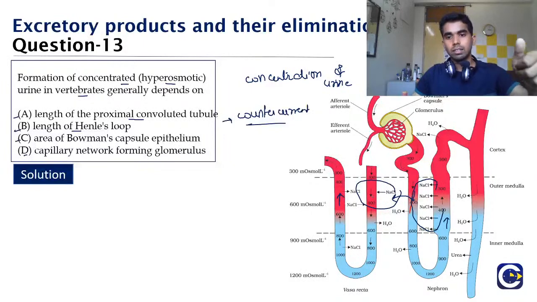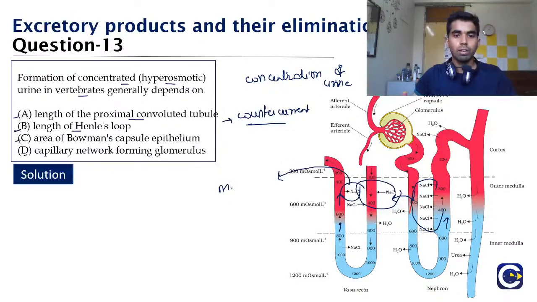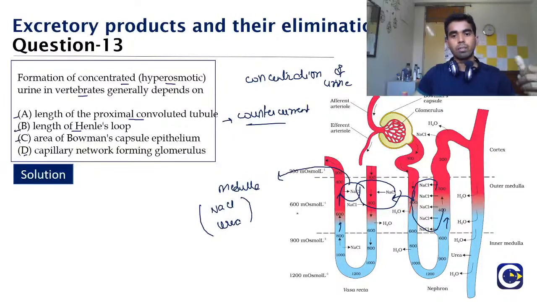And then when this descending limb is forming the ascending limb, this NaCl again is thrown into the medulla, and it is because NaCl and urea are the main components maintaining the osmolarity of the medulla. So this is the countercurrent mechanism.